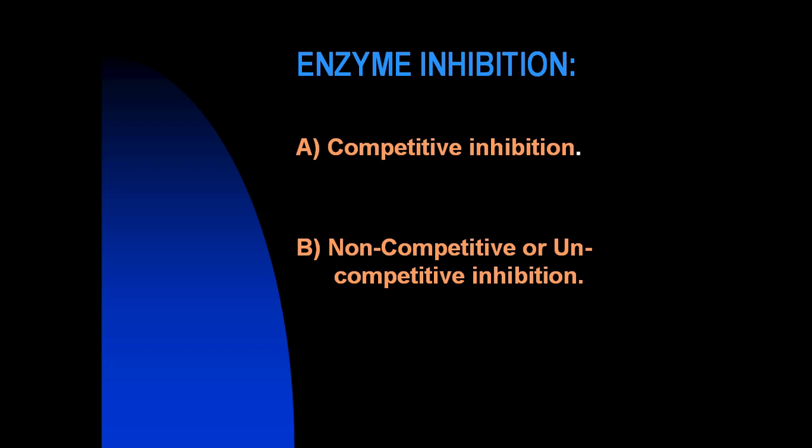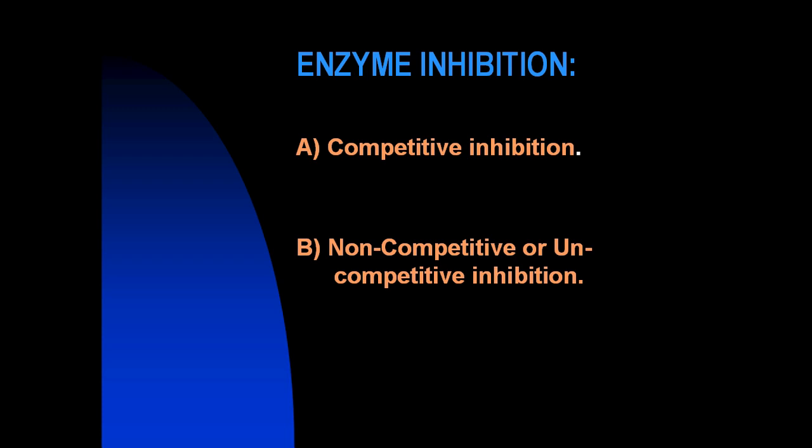Now, non-competitive inhibition and uncompetitive inhibition. In the case of non-competitive inhibitors, the inhibitor has no resemblance to the structure of the substrate, hence no mutual competition exists.